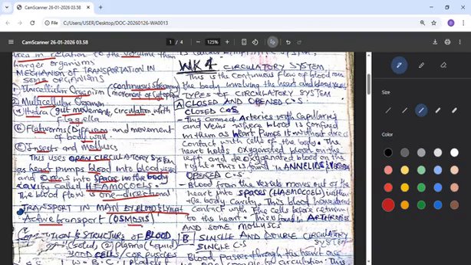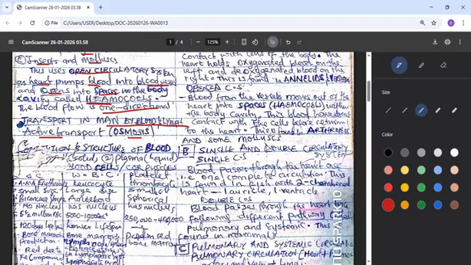Now another thing we want to look at is the composition and structure of blood. Now that we have known that blood is the major medium of transportation, what does it look like? We have the solid part of the blood, which is called the blood cells. We also have the liquid part of the blood, which we call plasma. Looking at the blood cells, there are different types. We have the red blood cell, the white blood cell, and the platelet.